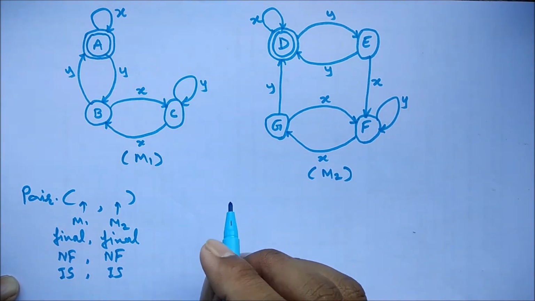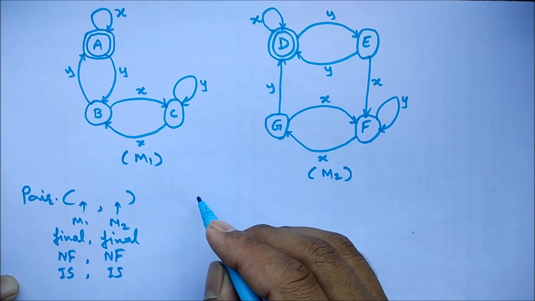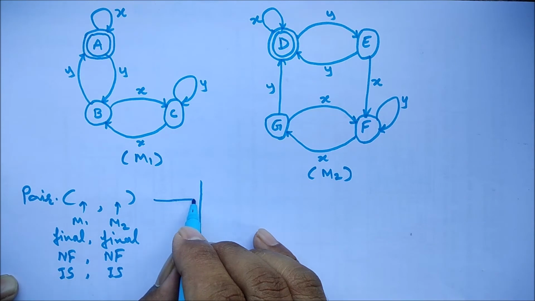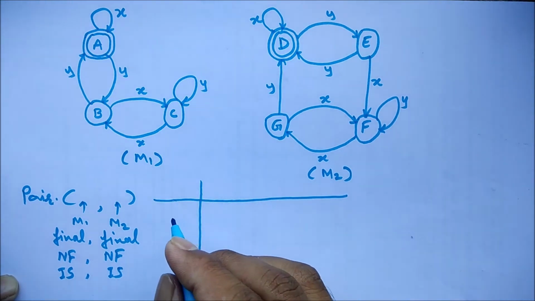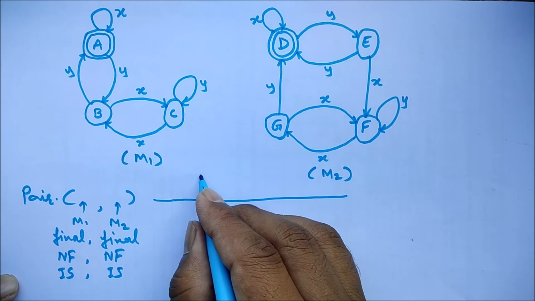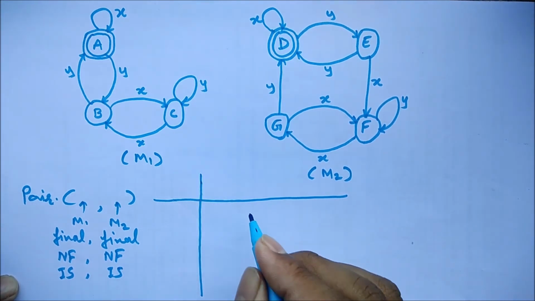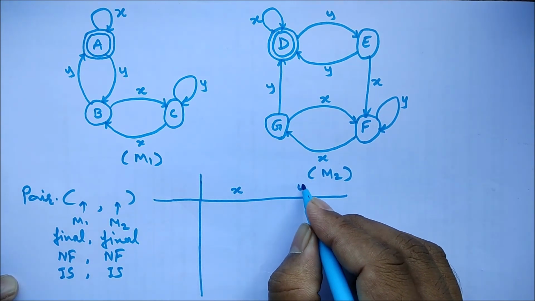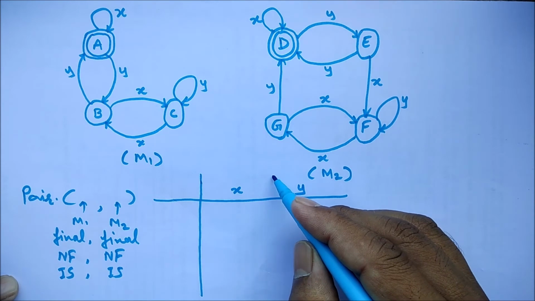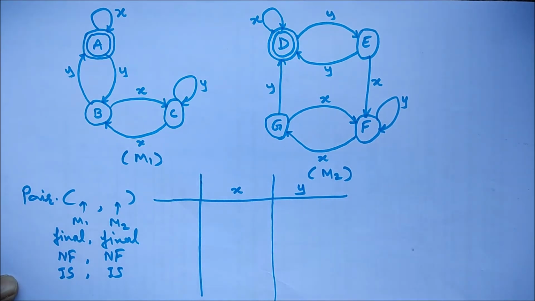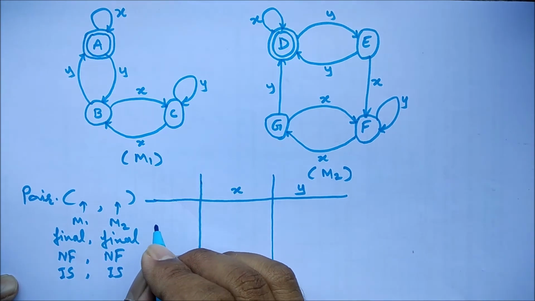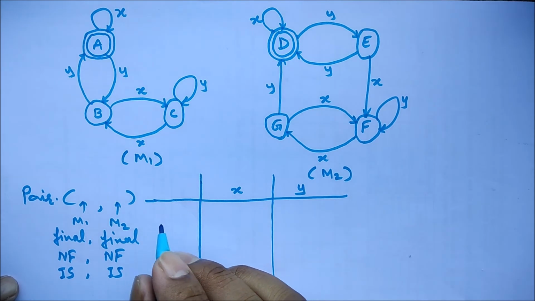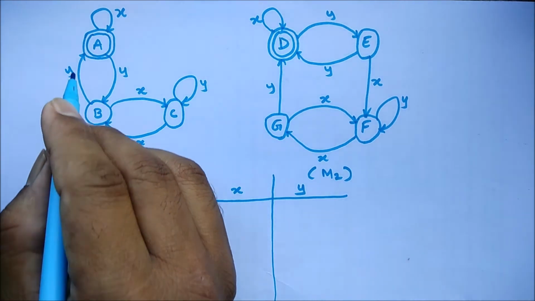To see this, we have to go with one simple state table, and I will draw it here. On the left side, we have the states, and on the right side, we have the inputs given here, X and Y. Let's go with the first pair, and always the first pair should be the initial states of the finite automata.